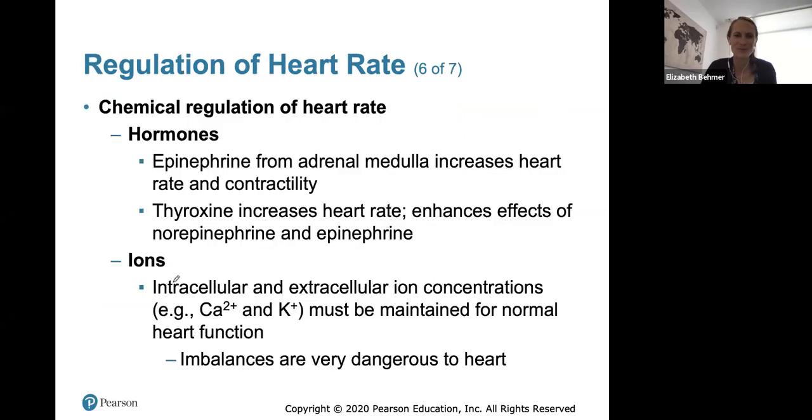So here are things that can also determine cardiac output. Same graph as before. And then we'll finish with a little bit of the regulation of the heart rate. It can be due to hormones. Epinephrine increases heart rate, thyroxine increases heart rate. Ions, intracellular and extracellular ion concentrations must be maintained for normal heart function, because these ions go into and out of these heart cells to cause the heart cells to depolarize, and an imbalance is very dangerous to the heart.